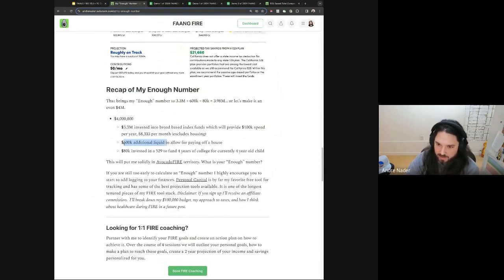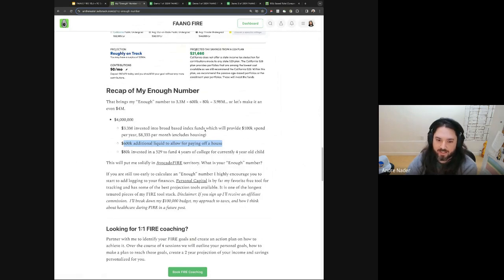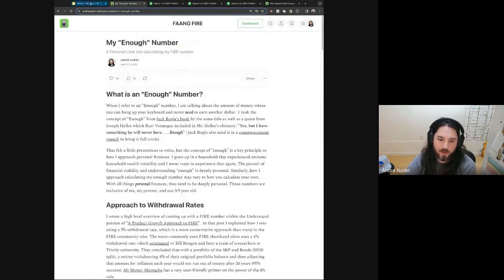One of the big ones is the house. I don't own a house now. So in 2022, $600,000 seemed like a reasonable amount for a nice house in not California. Maybe that number is way too low now. So it's heavily influenced by housing, but it's all based on my actual spend and calculating how much I actually need. I was trying to model out having $100,000 spend excluding housing. That's the way I thought about my enough number, which is a good post. I definitely encourage you to read it, because I think the methodology is more important than the actual number and how you think about it.